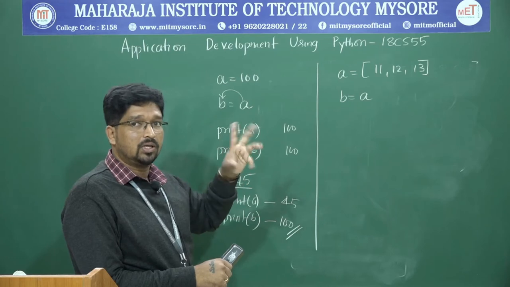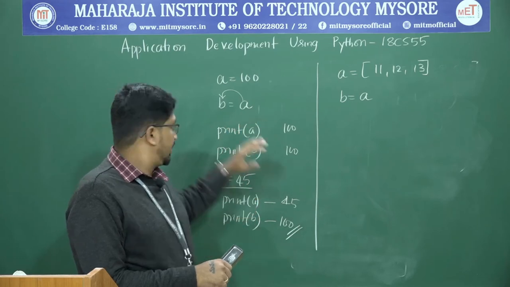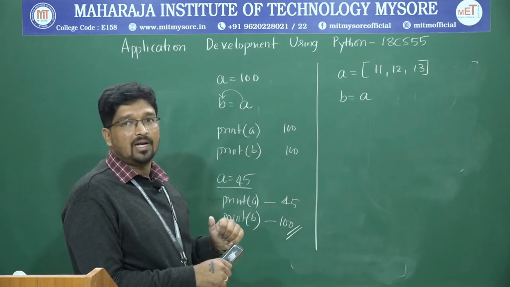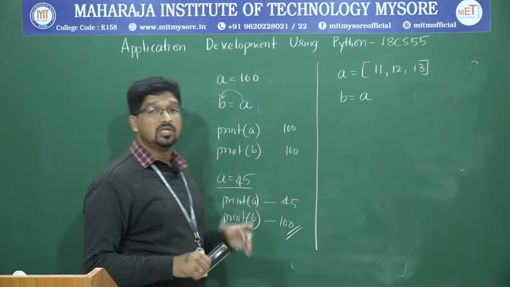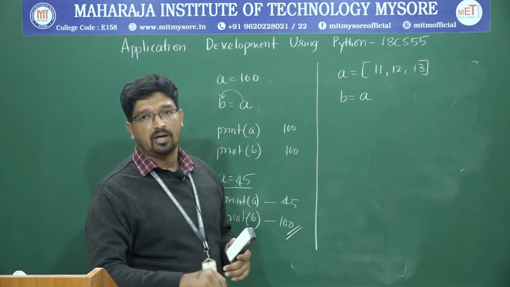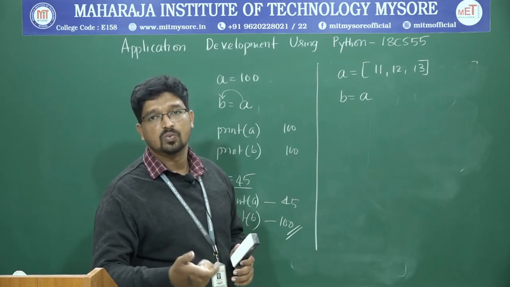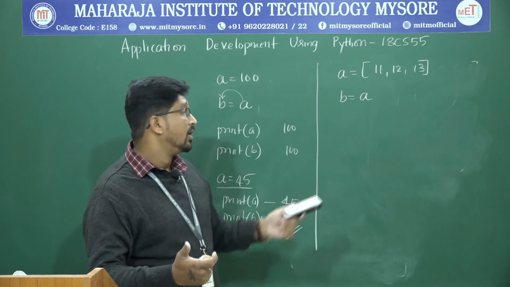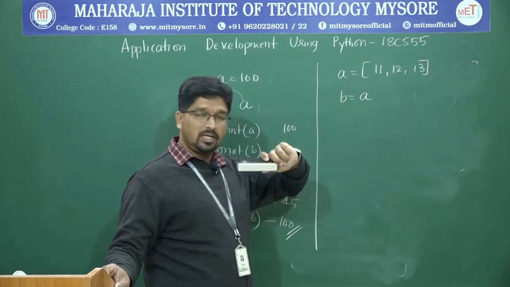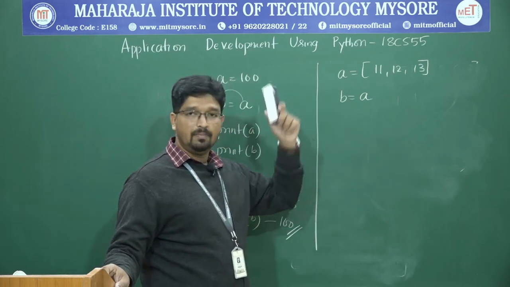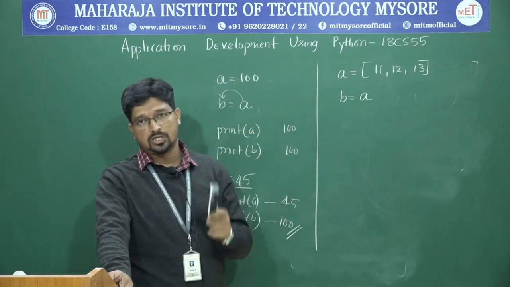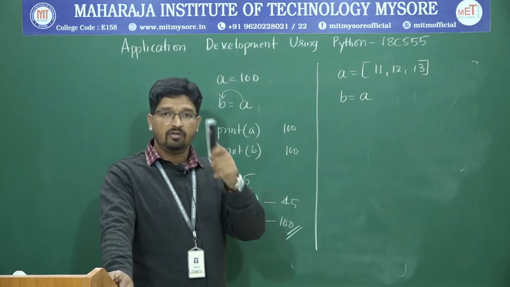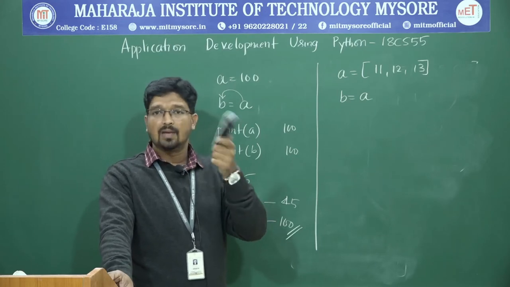But the twist, the concept is different. It is not the same as a variable assignment. When you assign a list from one list to another list, it is a reference assignment. It creates a reference variable. What is a reference variable? Here a will be called b, meaning a and b are pointing to the same memory location. You have different names for the same memory location.